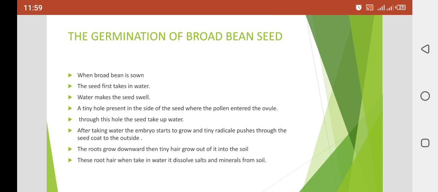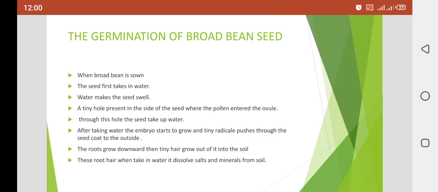So when the radicle arises from the seed coat, what will happen? The radicle has the ability to grow roots, and these roots grow inside the earth. When the roots take in water, it dissolves salts and minerals from the soil. So it takes water and minerals from the soil, minerals like calcium, phosphorus, magnesium, etc. These are very much needed for plant growth. These are the nutrients for the plant.